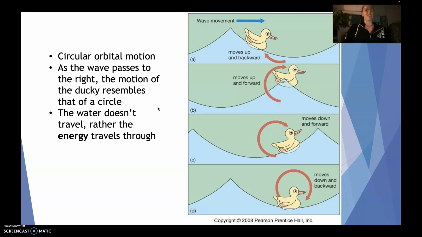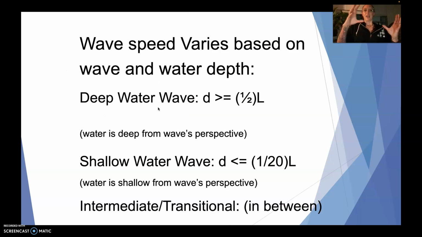So when we're considering different types of waves, we're considering their wave speed, and these vary depending on the type of wave and the water depth. So we have different types of waves here. We have a deep water wave, which is defined as the depth of the water being greater than or equal to 1/2 of the wavelength. Remember, wavelength is from crest to crest. So the water is then deep from the wave's perspective, not what we would consider deep, right? What humans consider deep is not what waves consider deep. There is a big difference here, so it's something to really keep in mind.